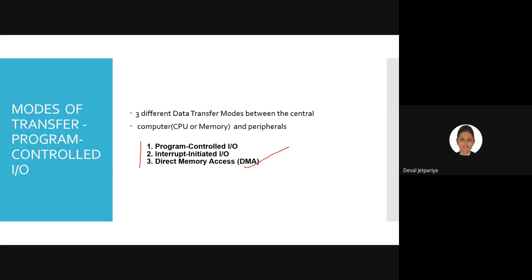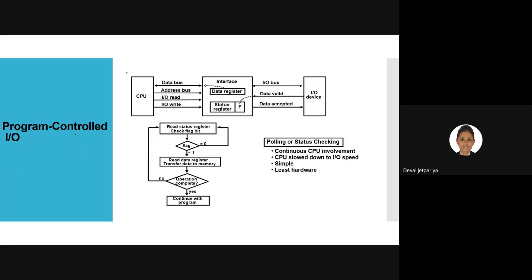Here, data transfer is mainly fixed between our CPU and input output devices, or the CPU and various peripheral devices, right? So it can be handled in different modes. Here we will focus on these three modes: one is program controlled, second is interrupt initiated, third is direct memory access. Okay, so today we will see the first mode, that is program controlled IO.